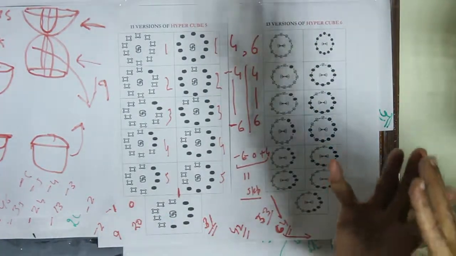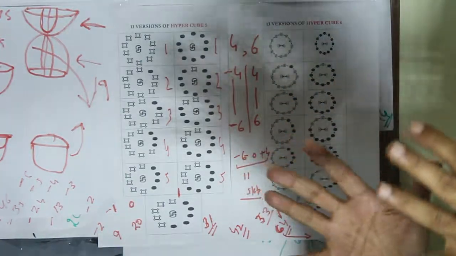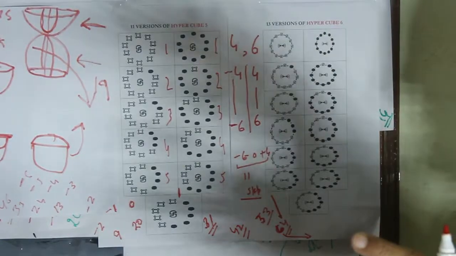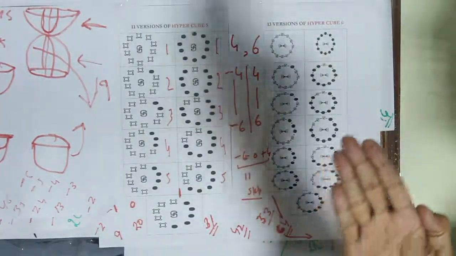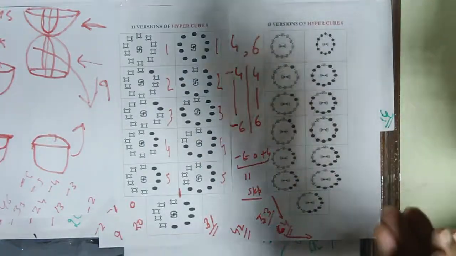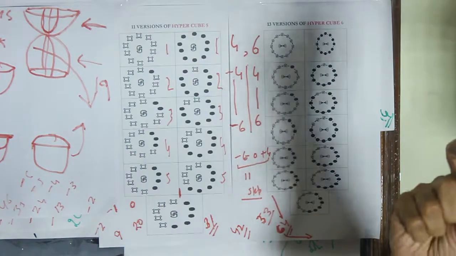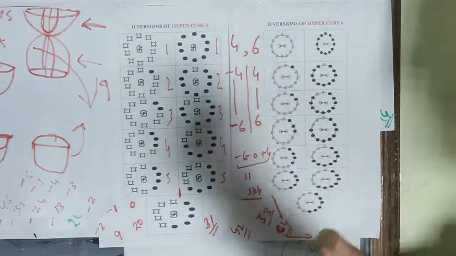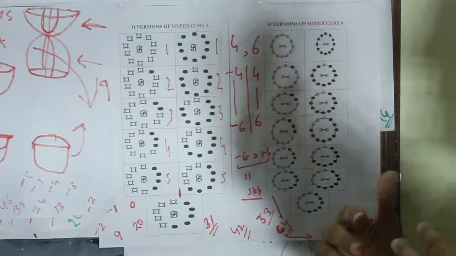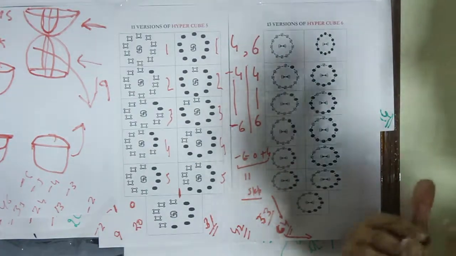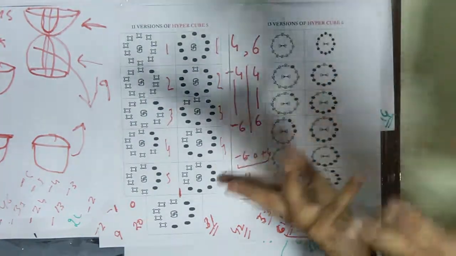The outer space, the 7 space, will get dimensionalized with as many as 12 into 12 equal to 144 transcendental values, which will be at the base of dimensionalization of the outer space, that is the 6 space, that is the 7 space.